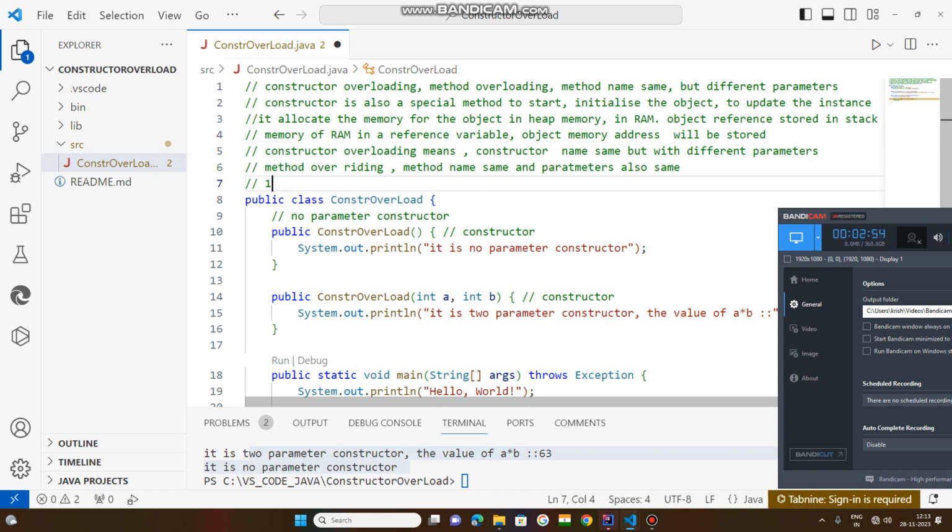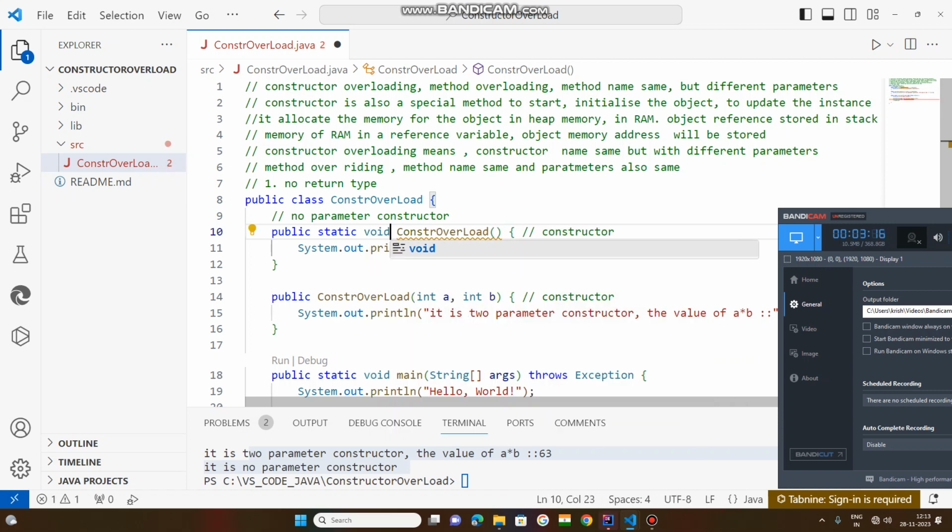One is no return type. No return type means a constructor is never written with a return type. Normally when you create a method you use the keywords public, static, and void. So the void keyword should never be used along with a constructor.